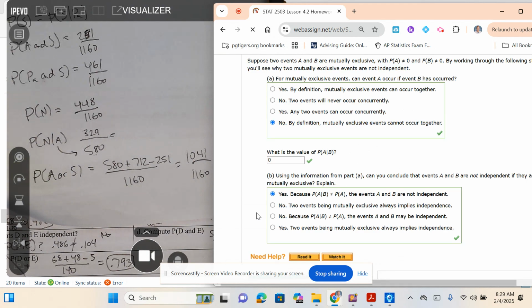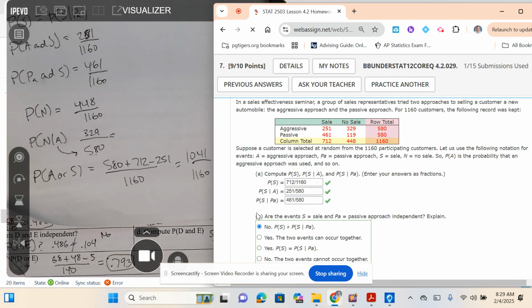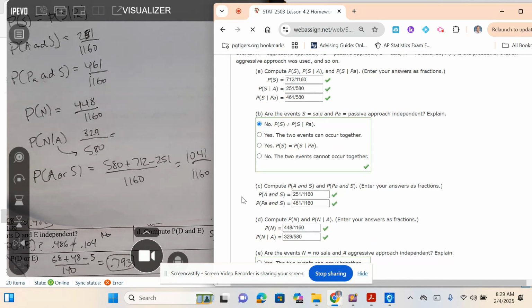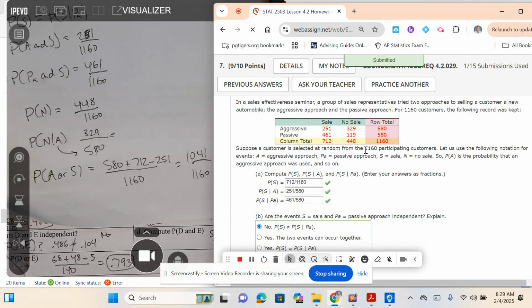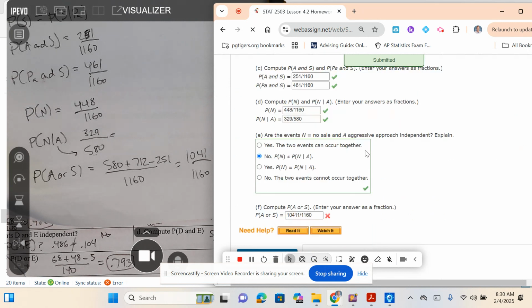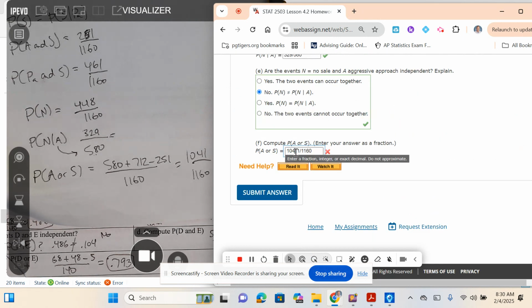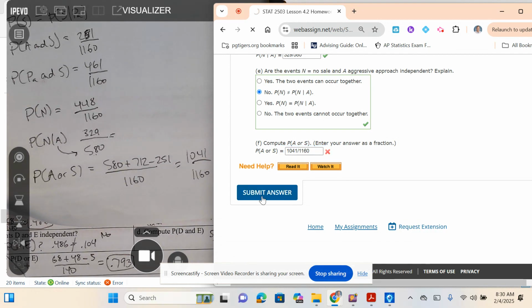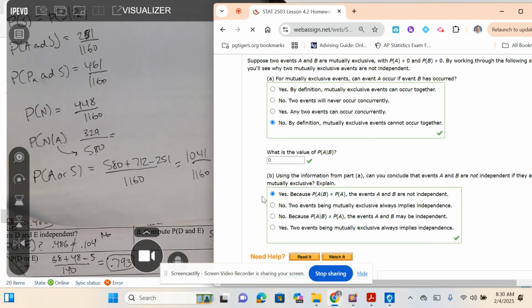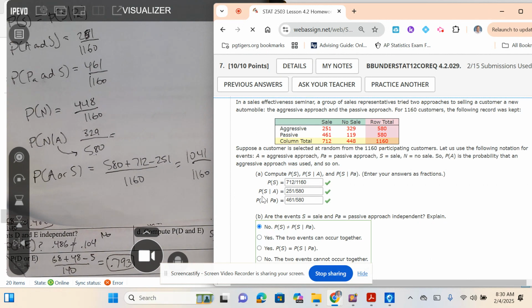I accidentally put an extra 1 there. I apologize. On that last one, I put an extra 1 on accident. Double check your answers. I'm blaming the lag on my computer there.